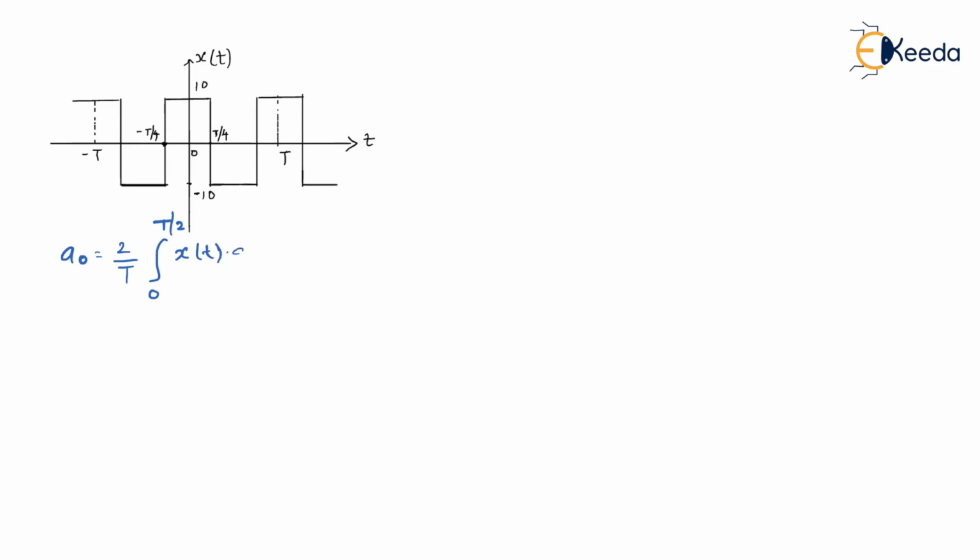x of t dt. But if you see, from 0 to T by 2, this is 0 to T by 4 actually, and then I can consider this time period as T by 2. So now from 0 to T by 2, the value of x of t is not the same. The value of x of t is 10 when t is between 0 to T by 4, and the value of x of t is minus 10 between T by 4 to T by 2.